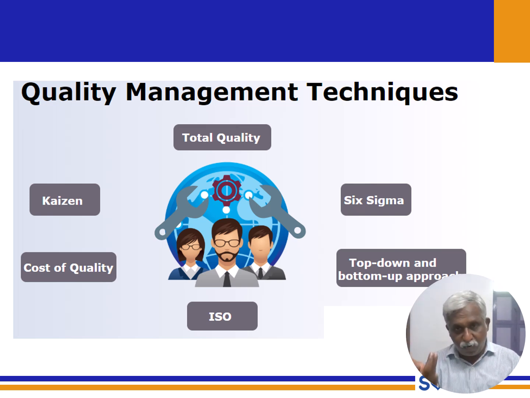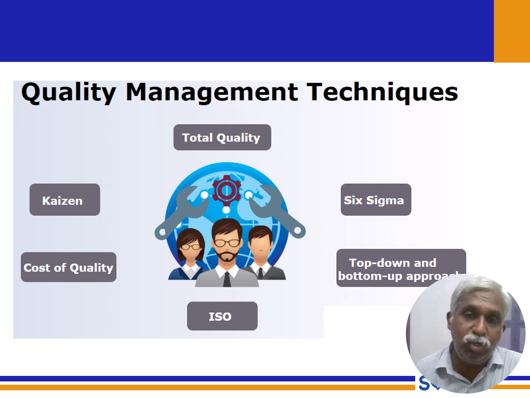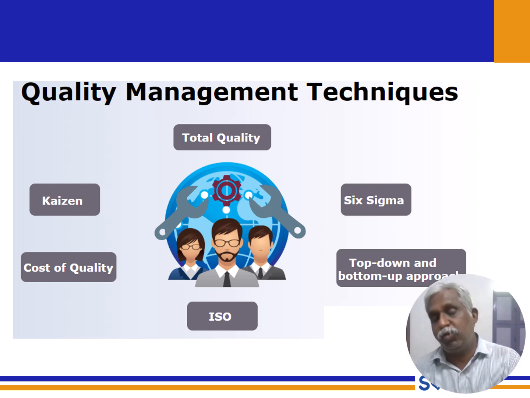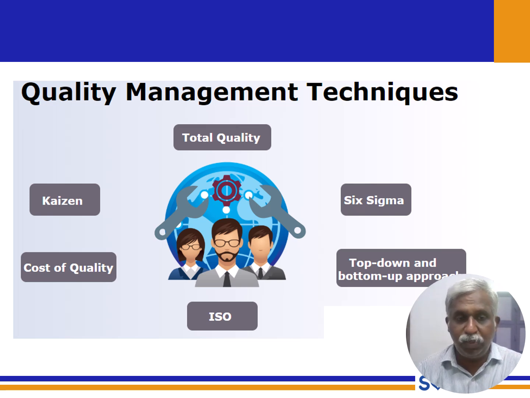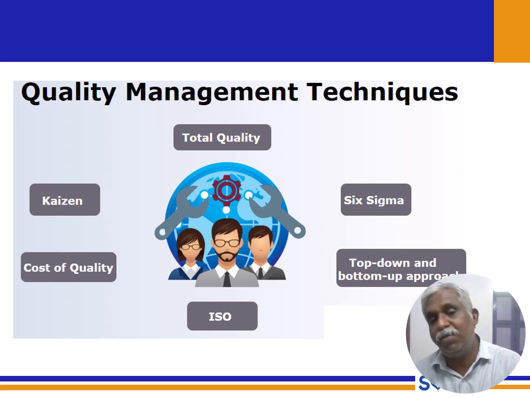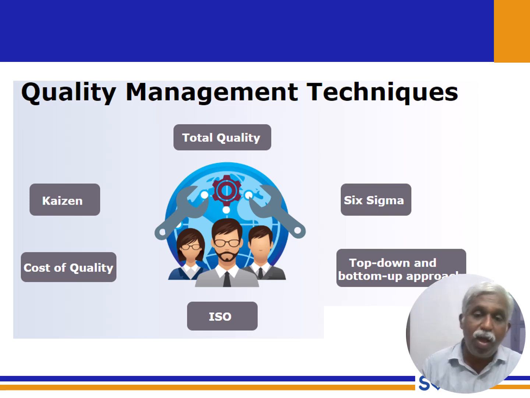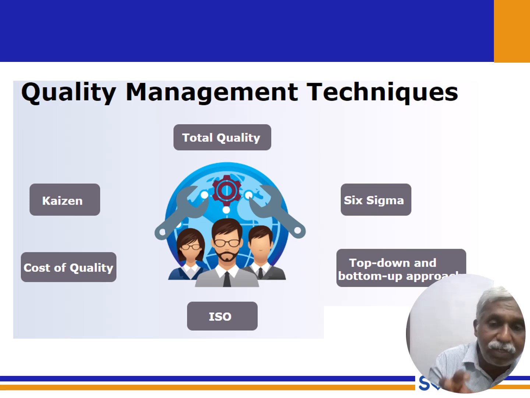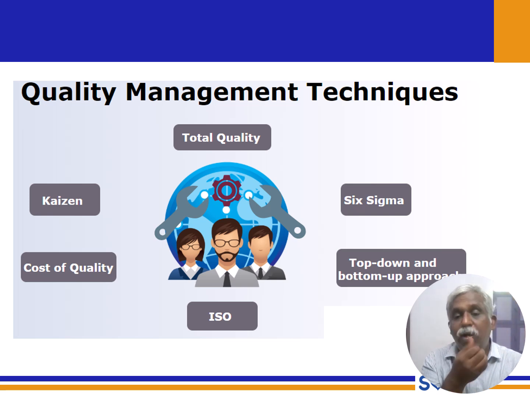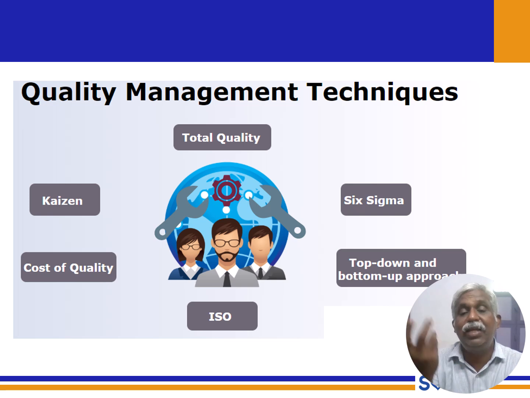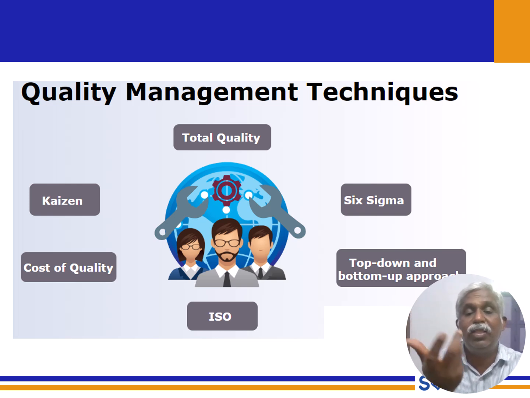We can improve the quality by emphasizing this. That is the bottom-up approach. So this slide shows the entire different techniques of quality management: total quality, Six Sigma, top-down and bottom-up, sometimes ISO, and cost of quality. If you accommodate all six quality management techniques, then the entire system will be controlled with that quality.